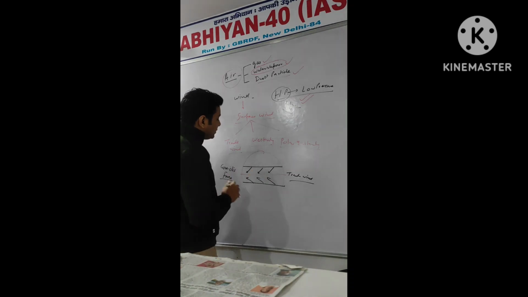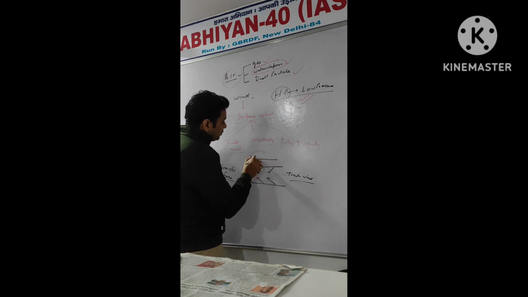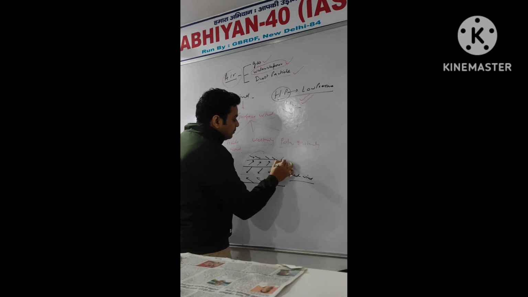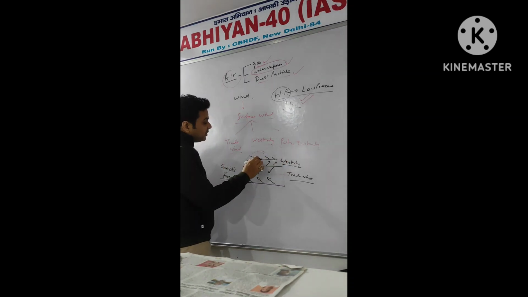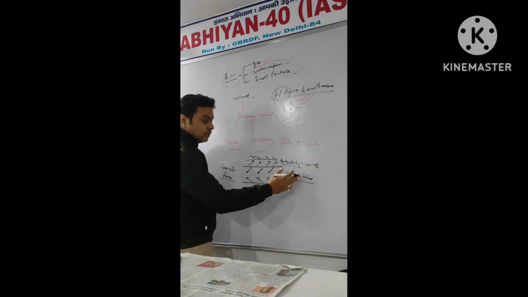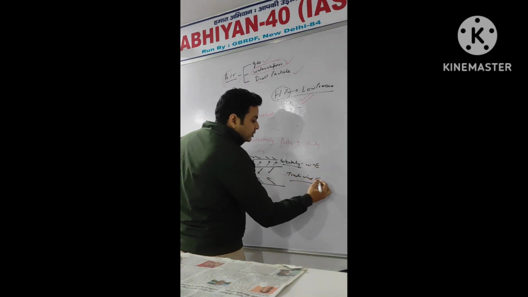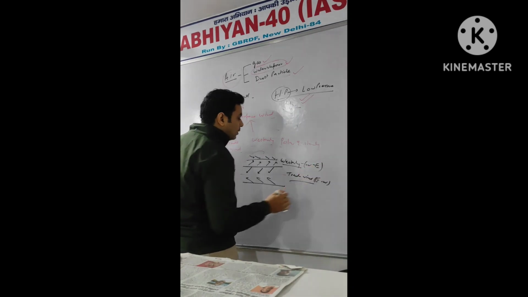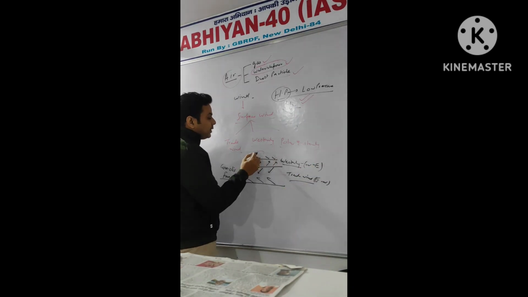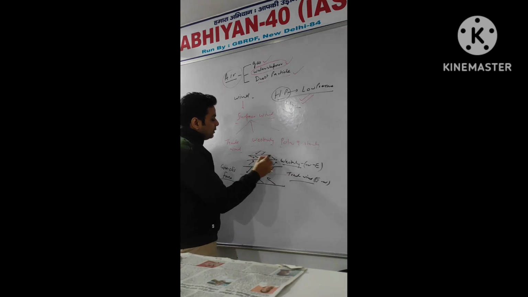Okay. The second one is the westerly. How does westerly move in this direction? This is known as westerly. Okay, this direction is west to east, and the direction of trade wind is east to west. Okay, and the third surface wind is known as polar easterly, and it moves in this direction.